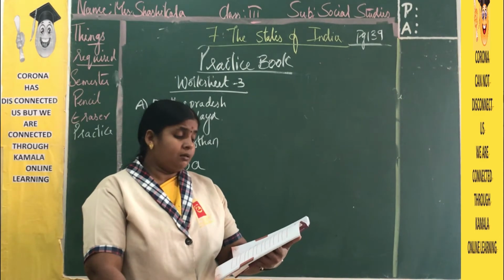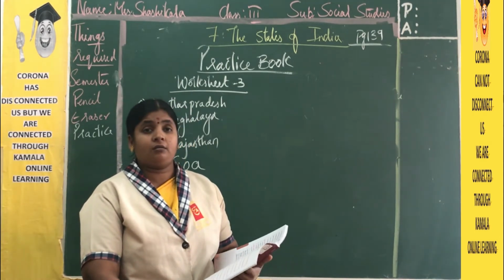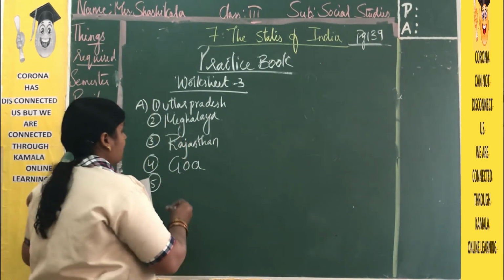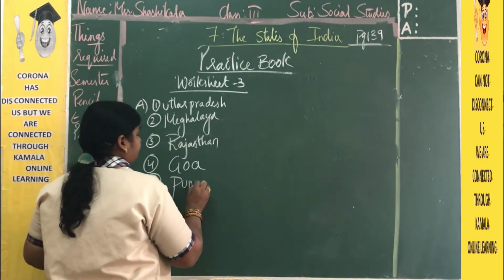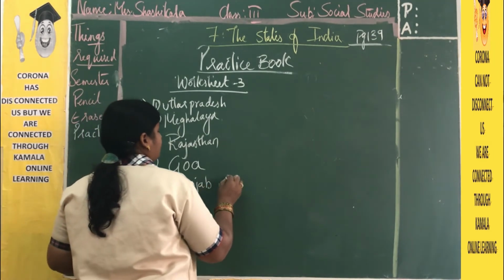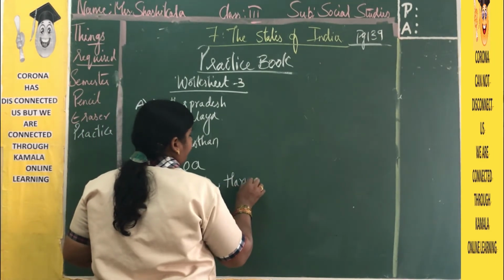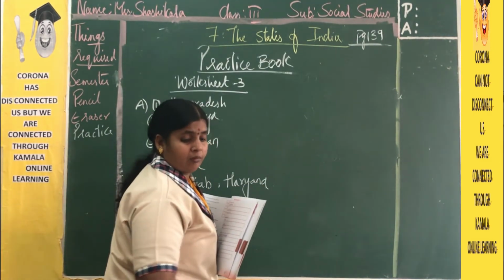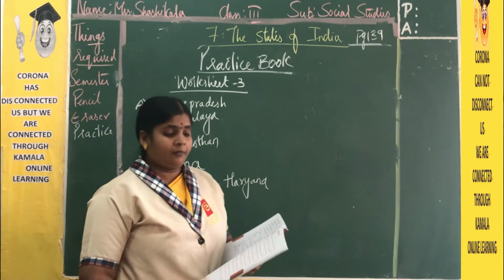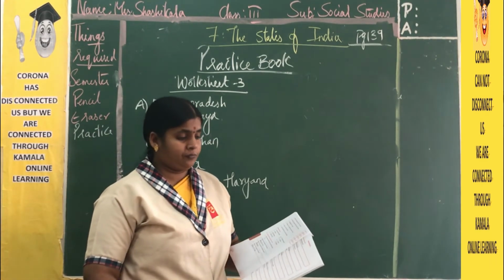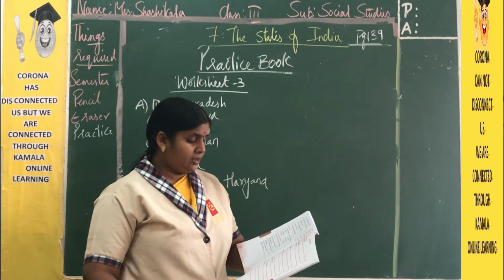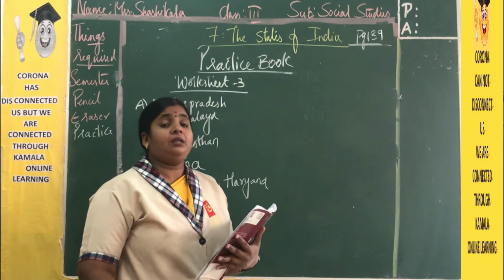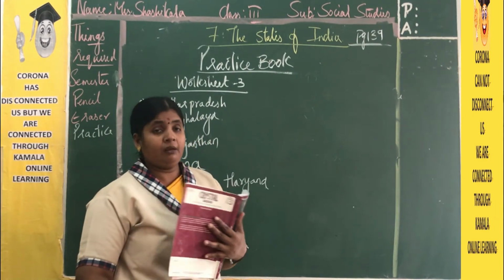Now, the 2 states that share the same capital, the 2 states lie completely in the north, they are Punjab and Haryana. Punjab and Haryana. And their capital is Chandigarh. Chandigarh is a capital shared by both the states, Punjab and Haryana.